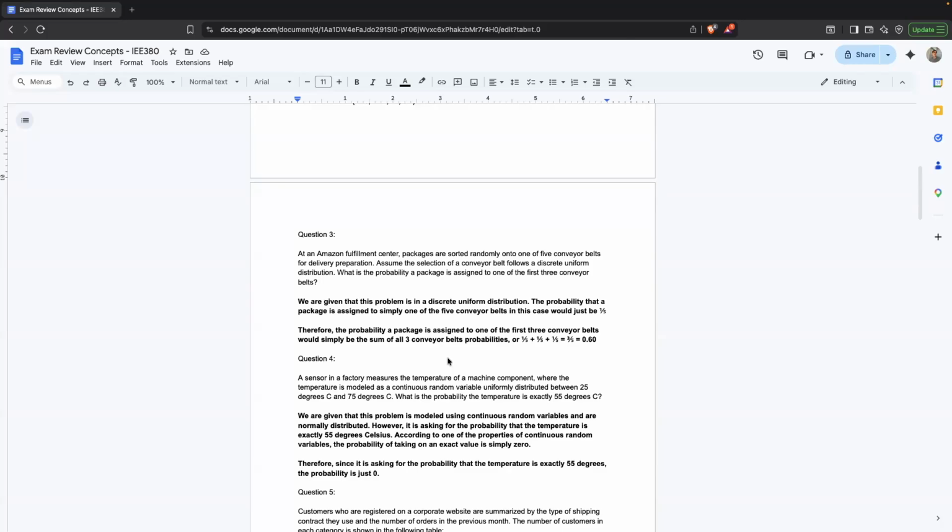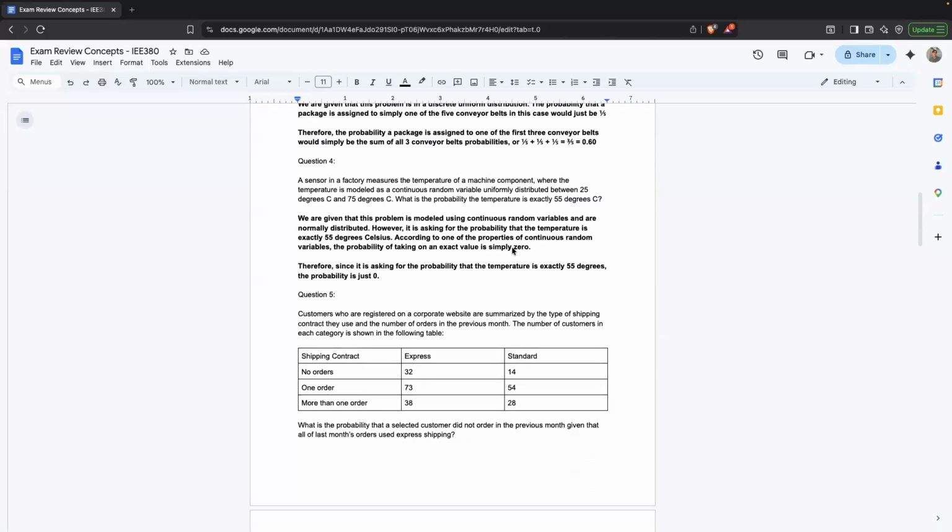Here we're following a simple discrete uniform distribution. We have 5 conveyor belts, and each conveyor belt has a probability of 1 in 5, or 0.2. We want to find the probability of landing on one of the first 3 belts, so we simply add those probabilities. 0.2 plus 0.2 plus 0.2 is 3 over 5, or 0.6. So that is our final answer, 0.6, being the probability that a package is assigned to one of the first 3 conveyor belts.